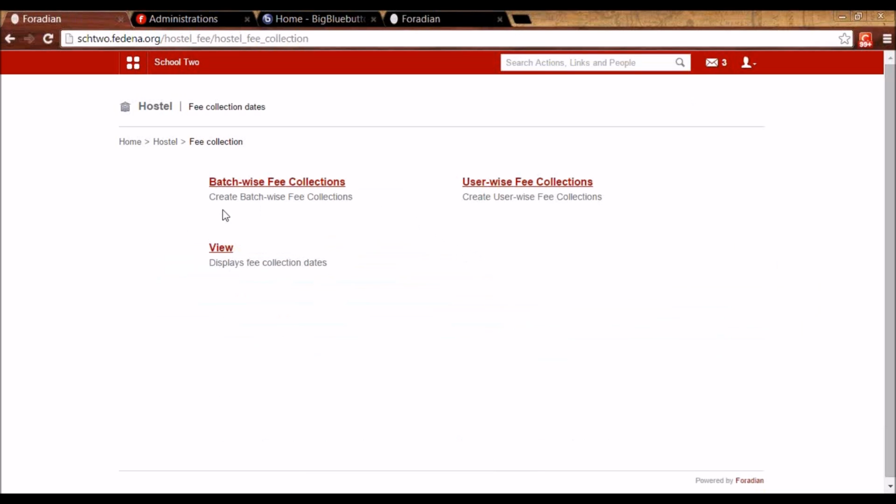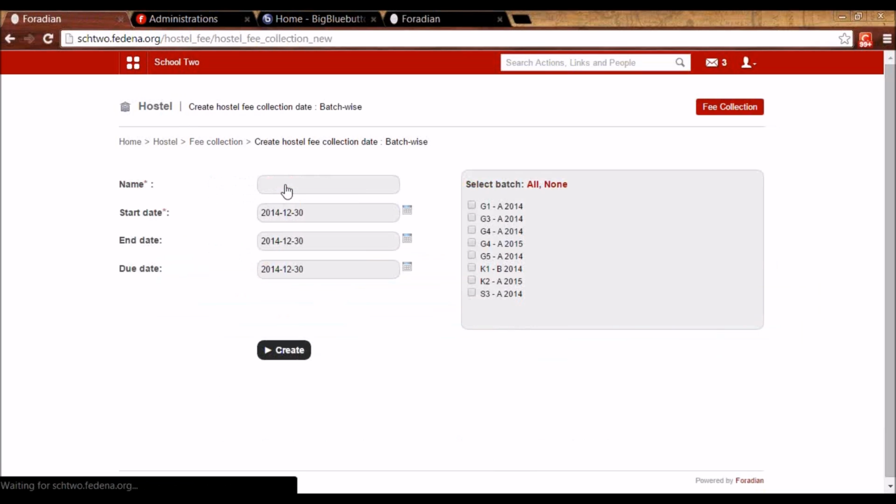And then I can assign fee collection to the student. So that can be either batch-wise or user-wise. Let me show you batch-wise. So here you have to allocate rooms to all the students. Once you've done that, their batches to which they belong will be appearing here, and you can create the fee collection.